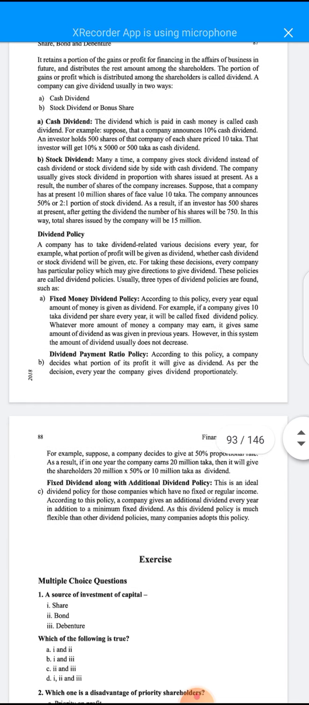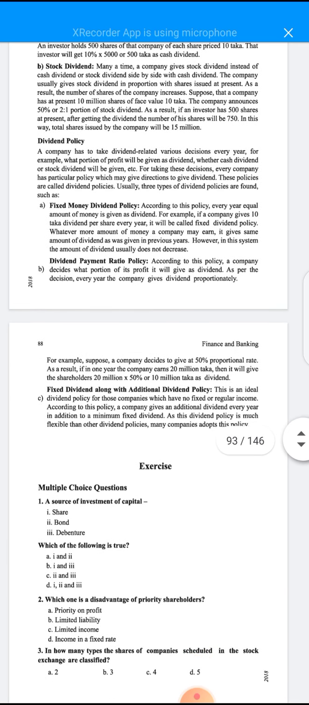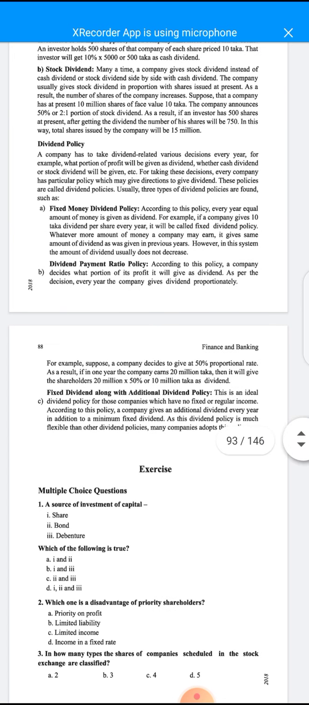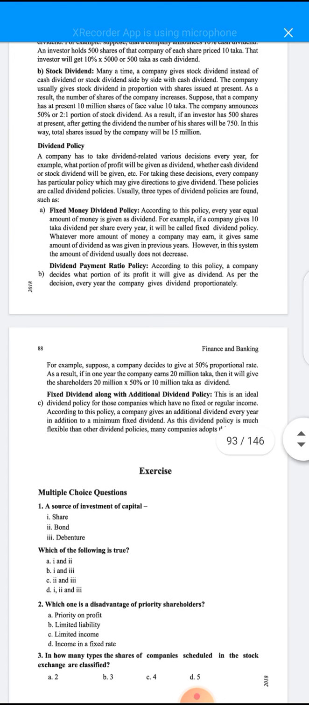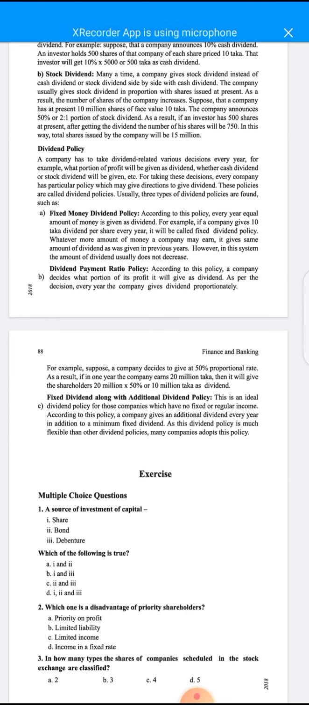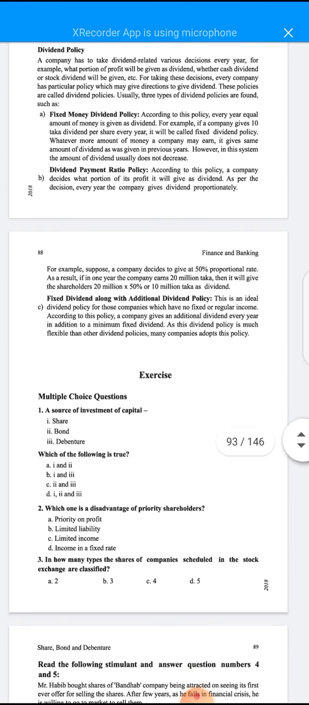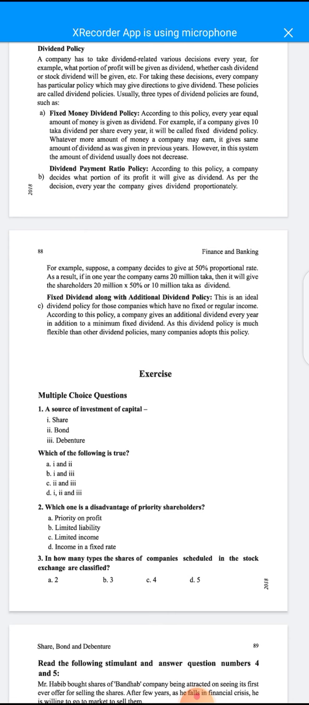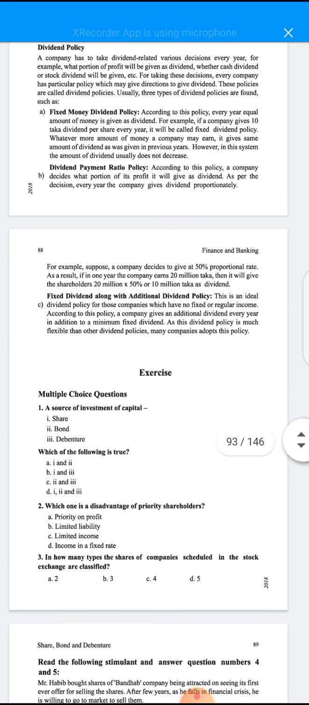The second important topic is dividend payout ratio policy. According to this policy, a company decides what portion of its profit it will give as dividend. As per the decision, every year the company gives dividend proportionally. For example, suppose a company decides to give at a 50% proportional rate. As a result, if one year the company earns 20 million taka, then it will give the shareholders 20 million times 50%, or 10 million taka, as dividend.